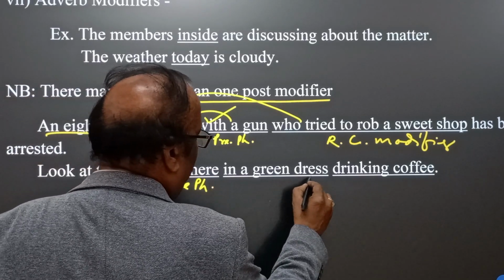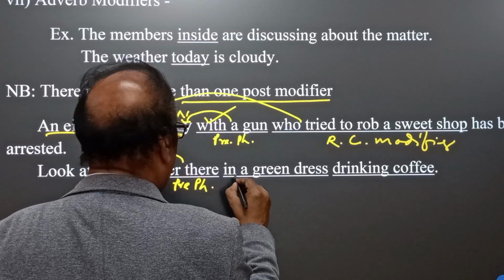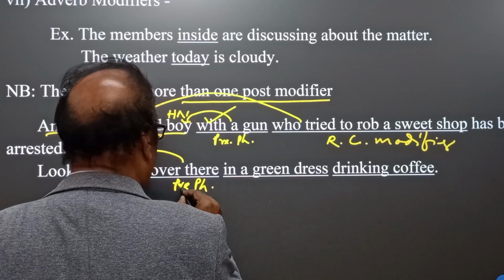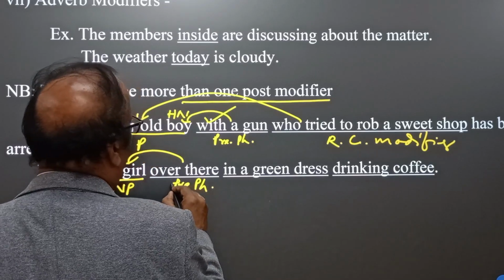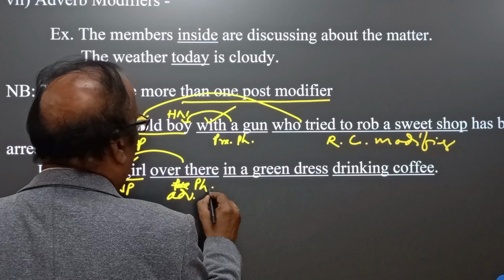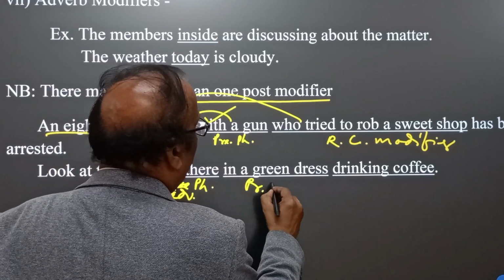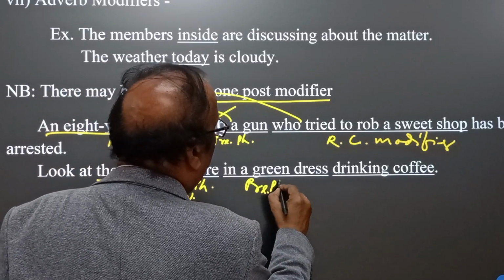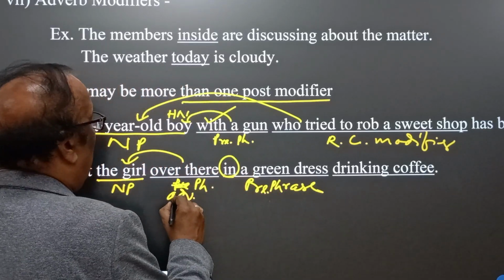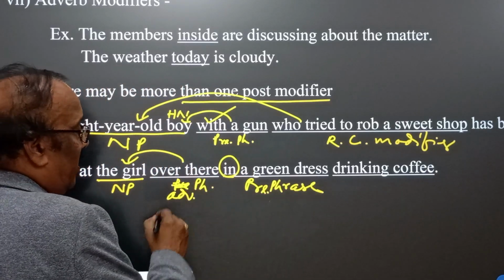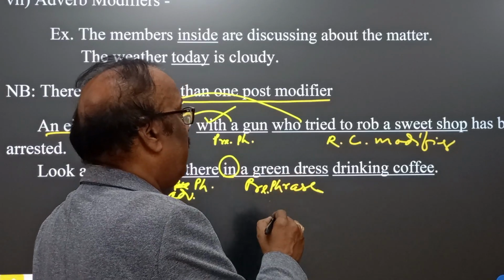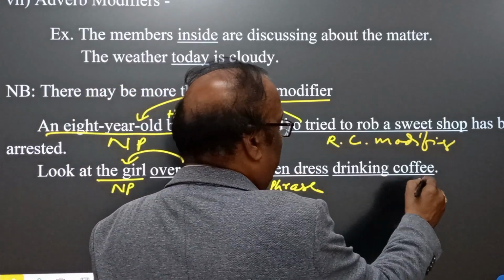And in a green dress, another prepositional phrase, because in is the preposition, and drinking coffee.